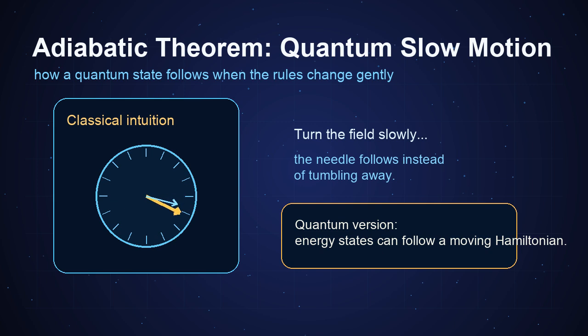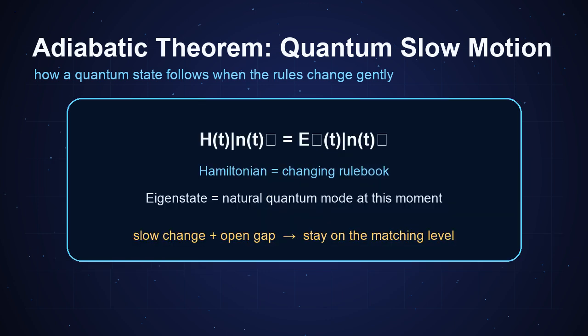Imagine holding a compass needle in a magnetic field. Turn the field very slowly, and the needle does not panic. It follows. The quantum adiabatic theorem says something similar about energy states. If a quantum system starts in one energy level, and the Hamiltonian changes slowly enough, the state tends to stay in the matching instantaneous energy level.